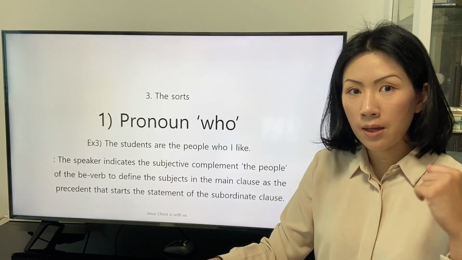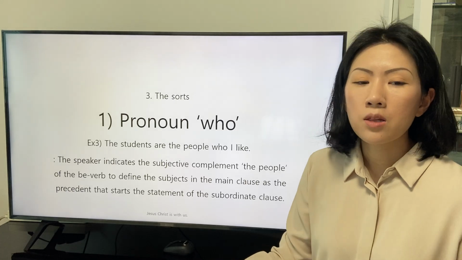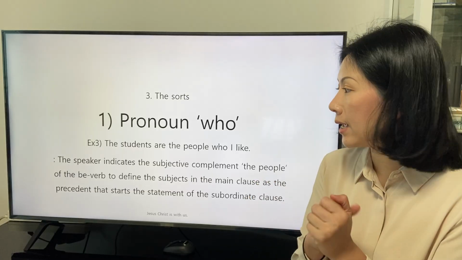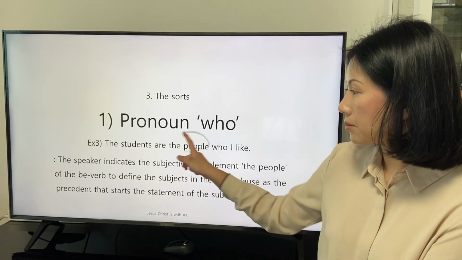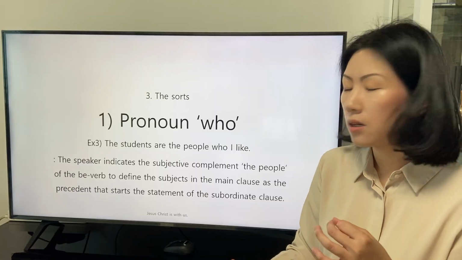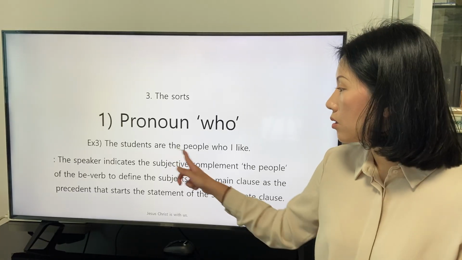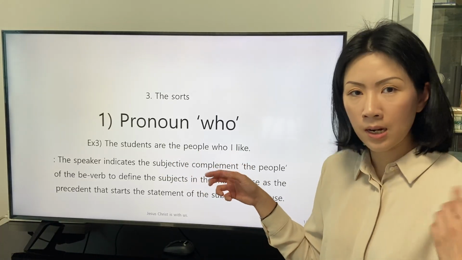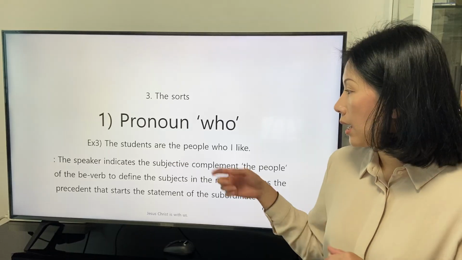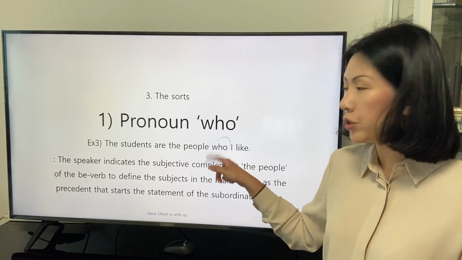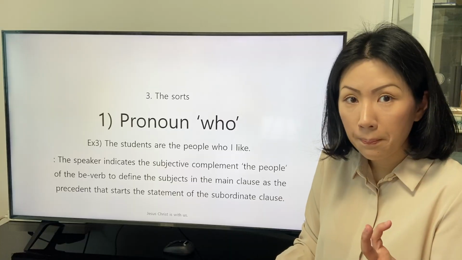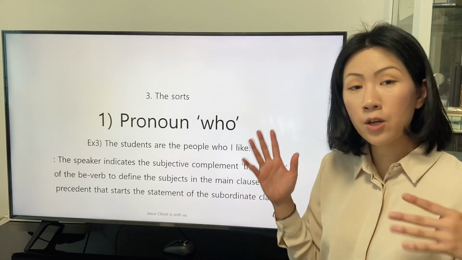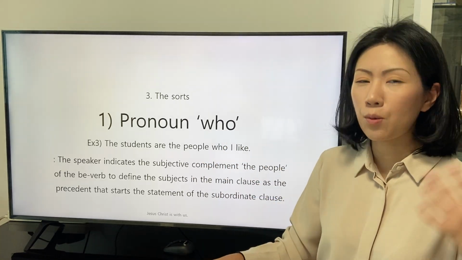The third example that the pronoun who is applied is this. The students are the people who are like. In the sentence, we find that the precedent is the phrase of the general noun, the people. Obviously, this precedent indicates the people. And we find that the pronoun who is applied to describe the precedent, the people. So we find that the application of the pronoun who is appropriate.